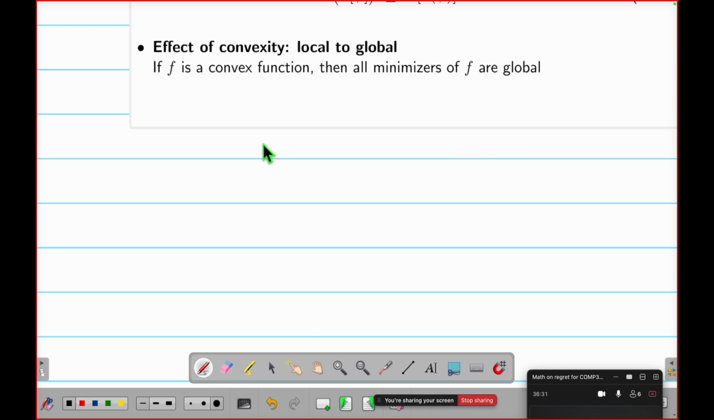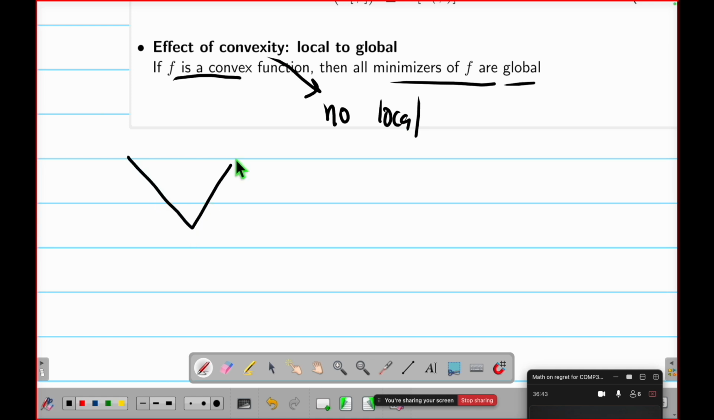Convexity gives you the following. If f is convex, all minimizers must be global. That means there is no local. Convexity means no local, all global. So this function is a convex function. This is the smallest value you can get. This is global. Nothing is below this. But this is also a convex function, and everything here is a global minimizer. But how many of them? Infinitely many of them. And similarly, this is also a convex function, and everything here is a global minimizer.